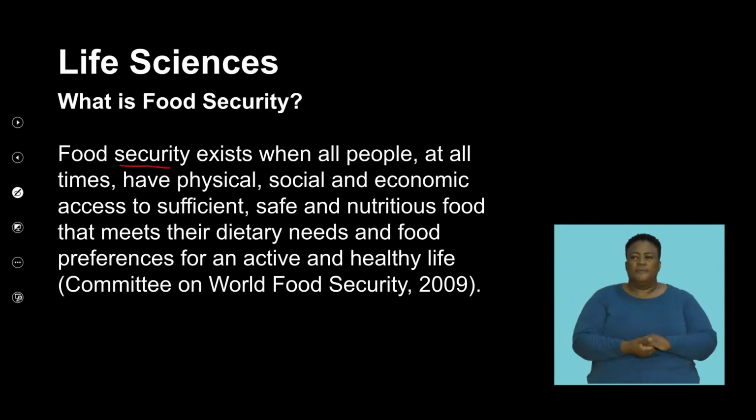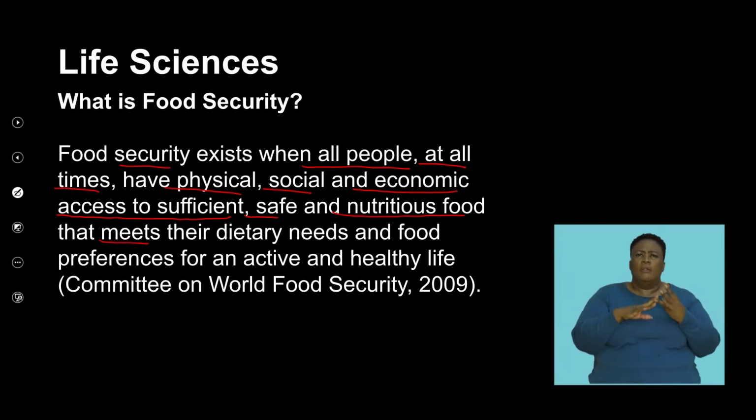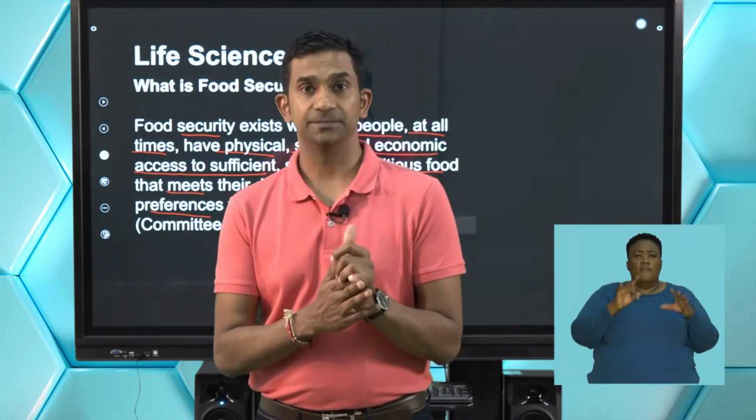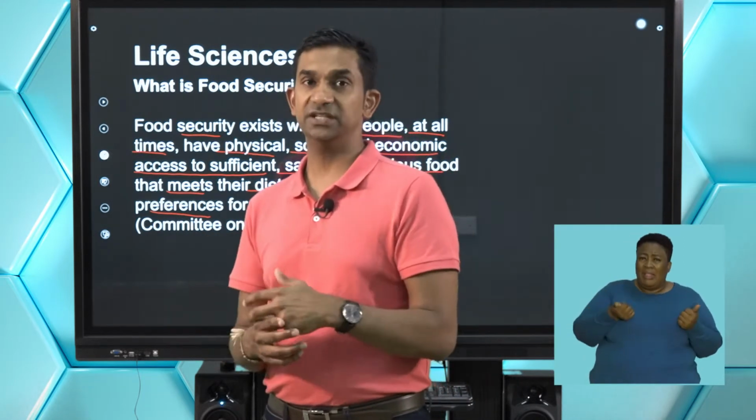So food security exists when all people at all times have physical, social, and economic access to sufficient food that is safe, nutritious, and that meets the dietary needs and food preferences for an active and healthy life. This was a definition that was unpacked at the Committee for World Food Security. So it's not just having food, it's looking at being able to have nutritious food, not when it's convenient, but at the required daily amounts of people in a context of a country or a population in an area.